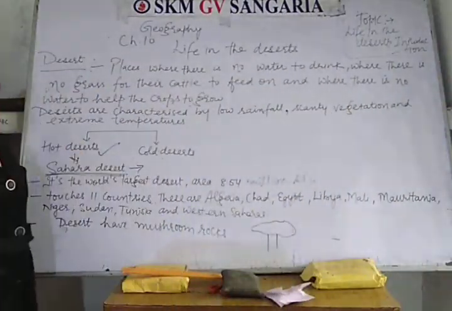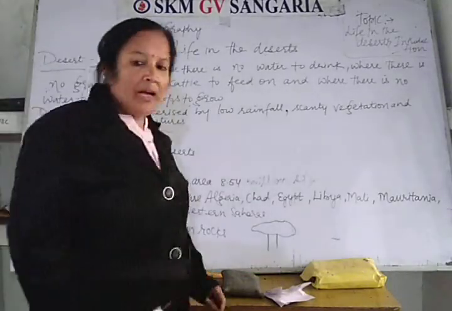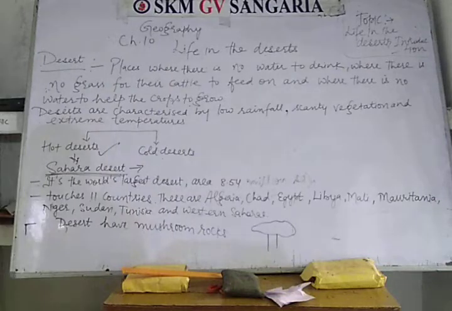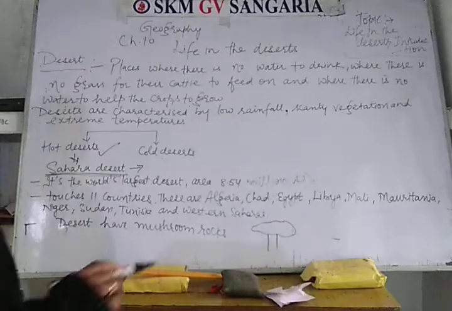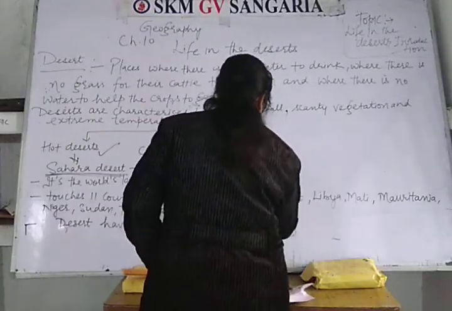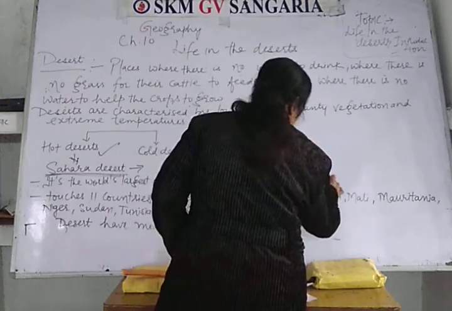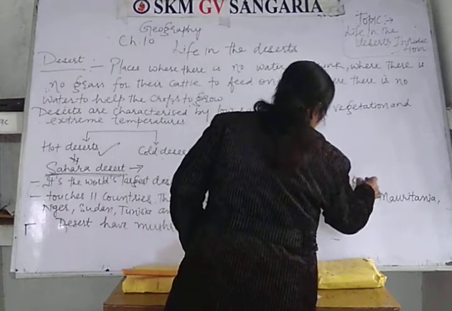It's the world's largest desert and its area is how much? 8.54 million square kilometers.